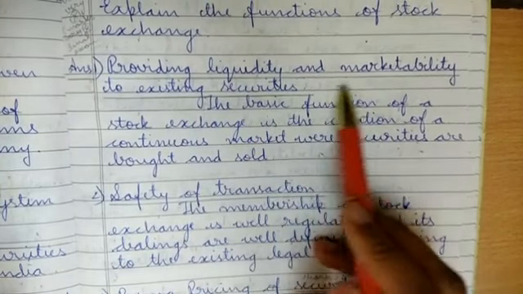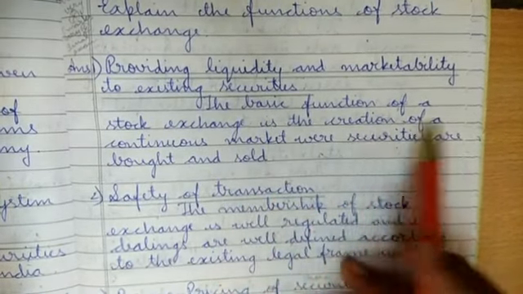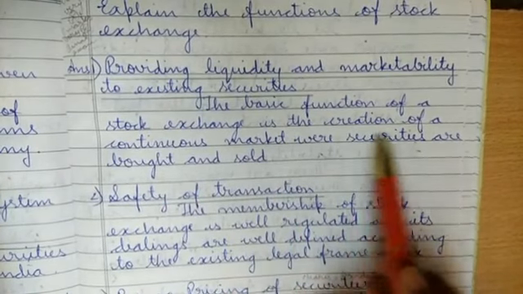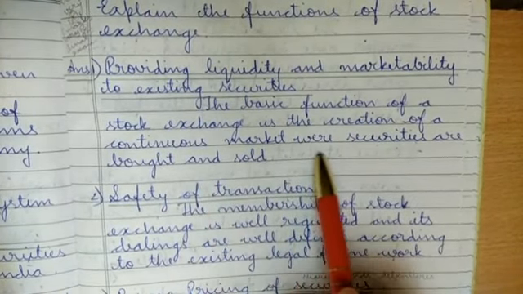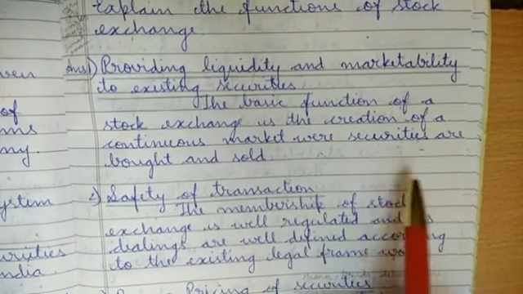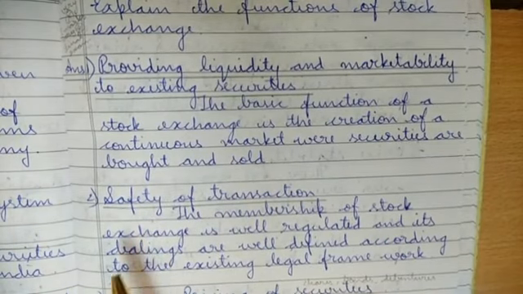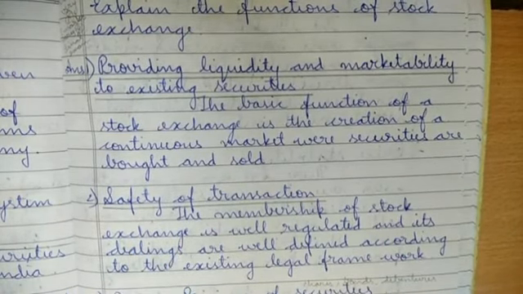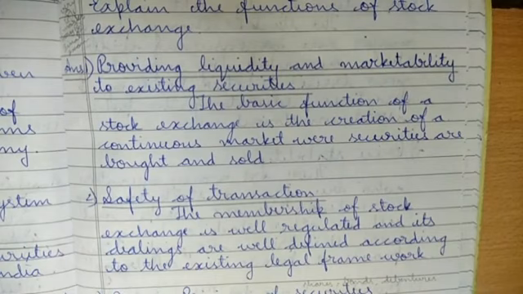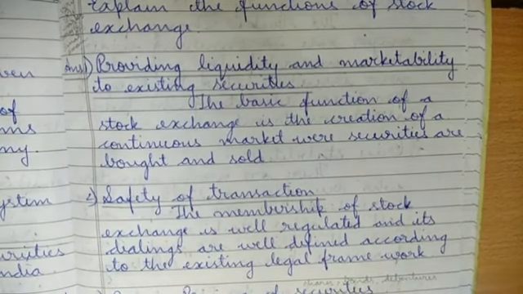Providing liquidity and marketability to existing securities. The basic function of a stock market is the creation of a continuous market where securities are bought and sold. So what is the basic function? Normally what happens in the stock exchange is there is a continuous market condition where securities are bought and sold. So this is a common thing which is always continuing in the stock market.